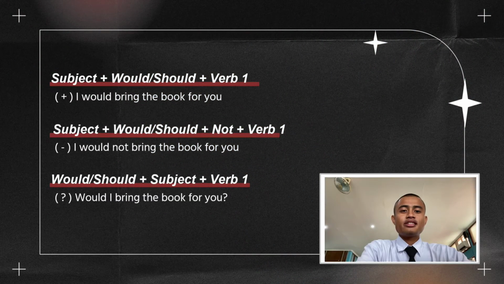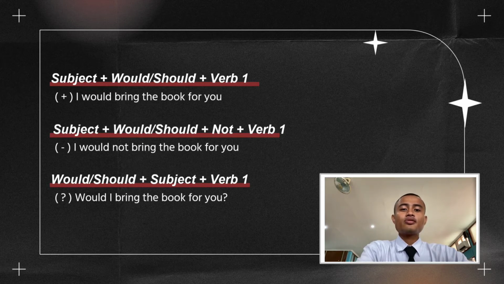And then the second structure, positive: subject plus would or should plus verb 1. The example: I will bring the book for you. The negative structure: subject plus would or should plus not plus verb 1. The example: I will not bring the book for you.